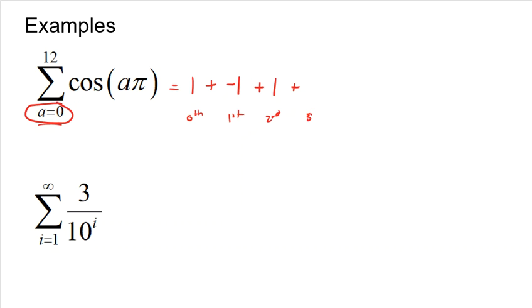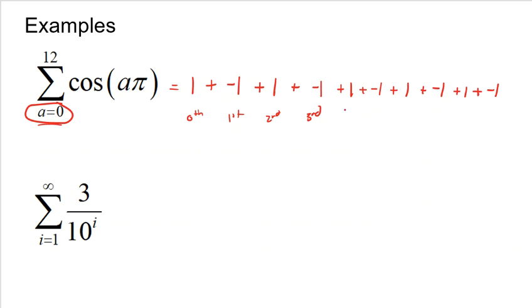So again, the third term would be plugging in 3, so it's going to be 3 pi. And use your unit circle, cosine of 3 pi, back to negative 1. So if I just keep going, fourth term, 1. Fifth term, negative 1. Sixth term, 1. Seventh term, negative 1. Eighth term, 1. Ninth term, negative 1. And again, I know it's easy to keep track, but once you see the pattern, it's pretty simple.